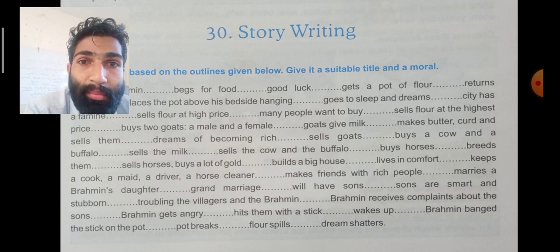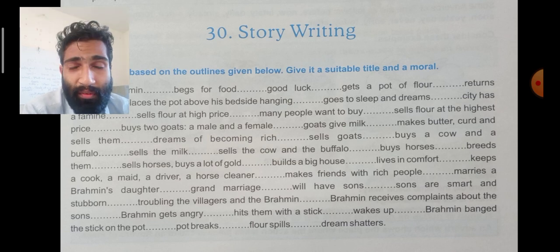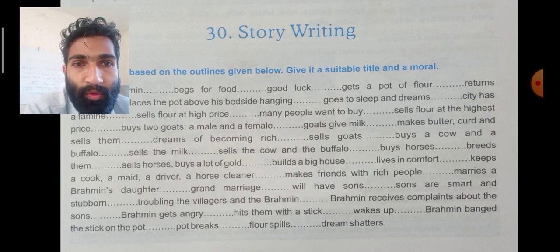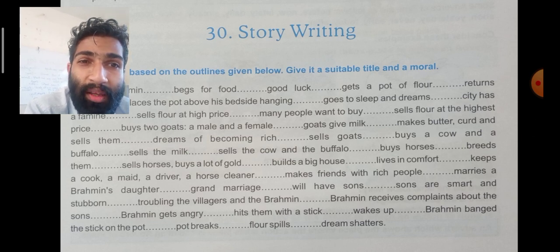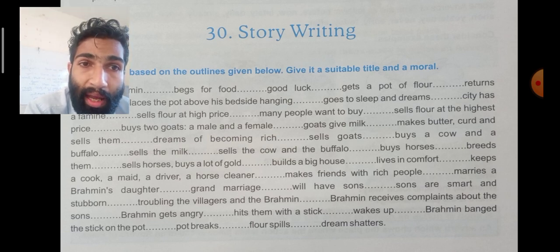sons. Sons are smart and stubborn. Stubborn means very difficult to move from them, do not move from one thing. Troubling the villagers, and the Brahmin receives complaints about the sons. Brahmin gets angry, hits them with a stick, wakes up.